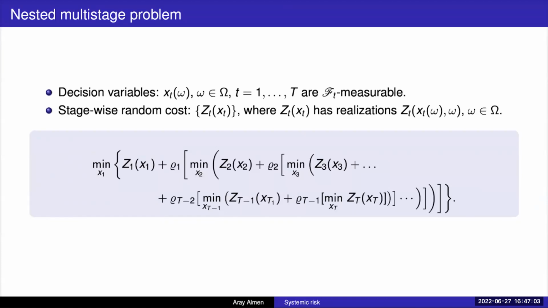So a multi-stage stochastic optimization problem can be formulated in this kind of nested formulation, as was already mentioned before in this workshop. So we make decision xt at each time stage t, and it incurs some kind of cost zt. So at each stage we try to make a decision xt that minimizes the current cost plus the risk of all of the future cost. And by doing so, for the whole time horizon, we get this kind of nested formulation.